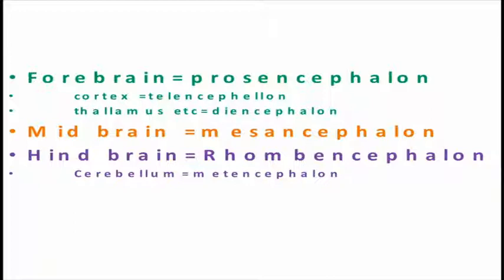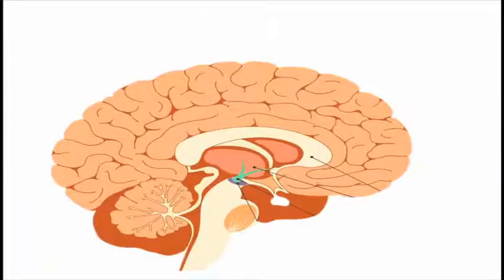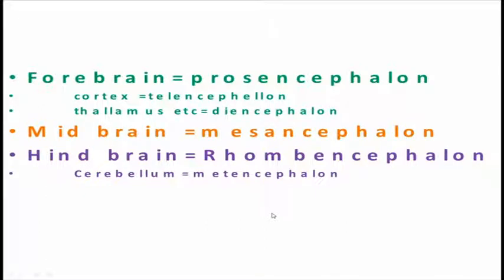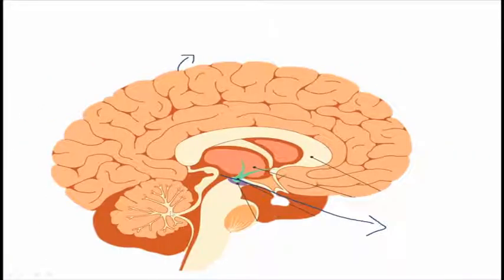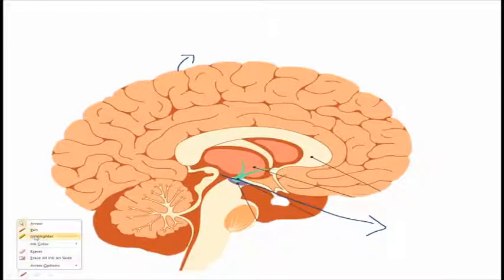In the hindbrain, the cerebellum is called the metencephalon. As you can see, this whole part is called the prosencephalon. In this part we have the midbrain, which is found here. This is called the mesencephalon. So the midbrain is called the mesencephalon, and the hindbrain is called the rhombencephalon.